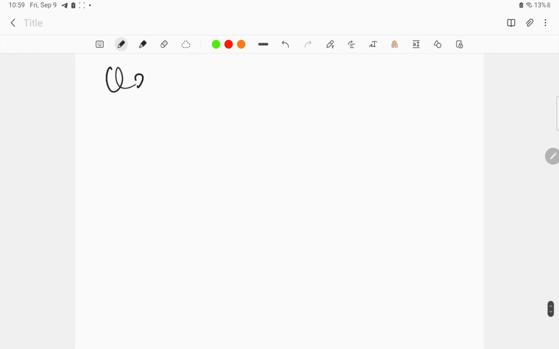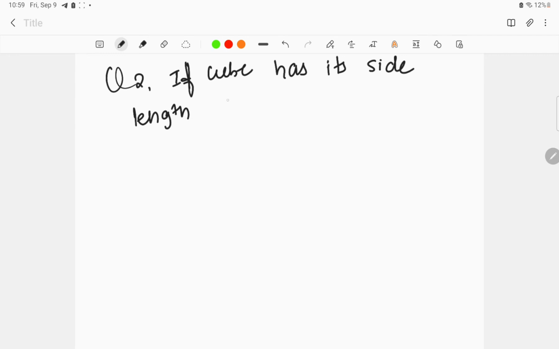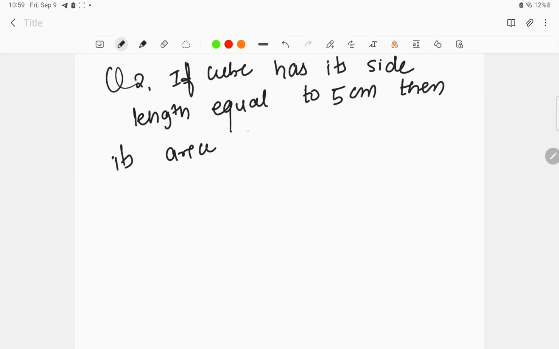And another question: if a cube has its side length equal to 5 centimeter, then its area will be. This is a very basic question.